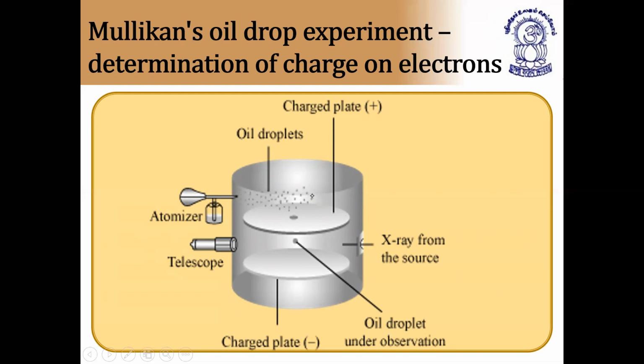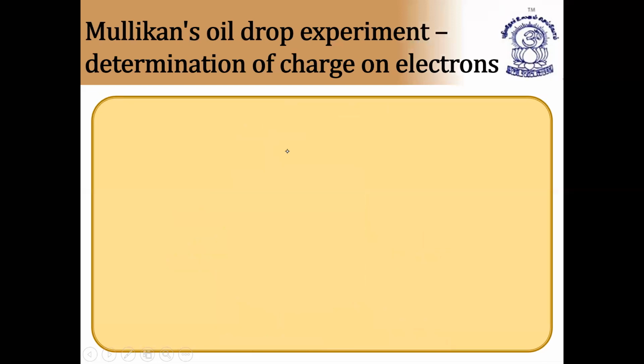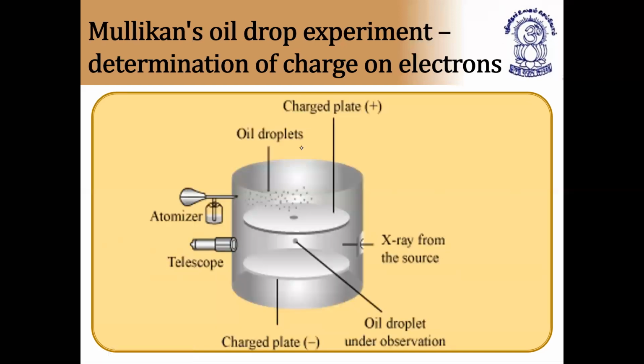So what happens here? Here I'm explaining the experiment, if from the atomizer you release oil drops. Please go through it properly, listen carefully, use your headphones. This is the experimental setup for Millikan's oil drop experiment. In this, we have the atomizer, telescope, and X-rays from the source. What is the use of the telescope? It is used to observe the fall of a drop of oil. And there are charged plates, which are connected to a battery, that is plus and negative, and here the X-ray source.